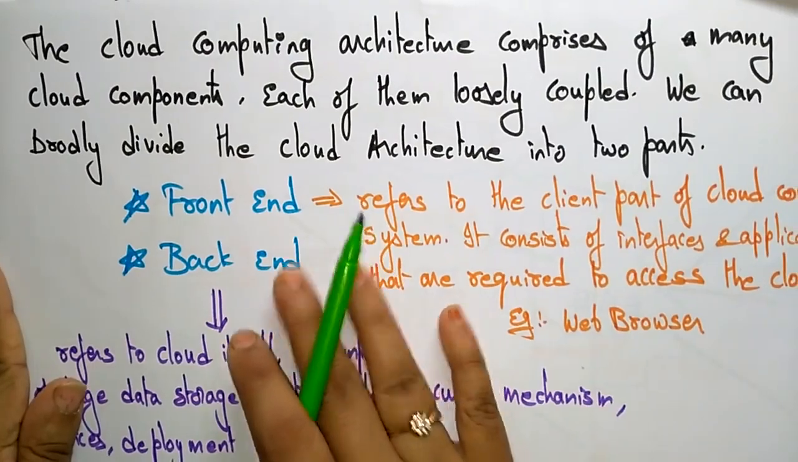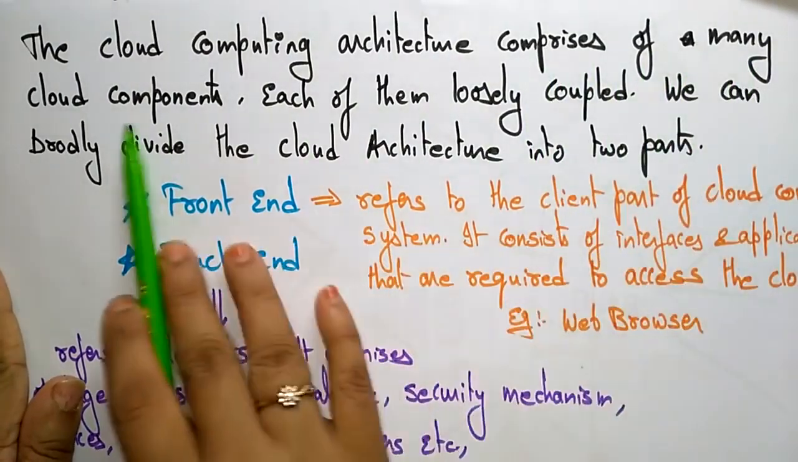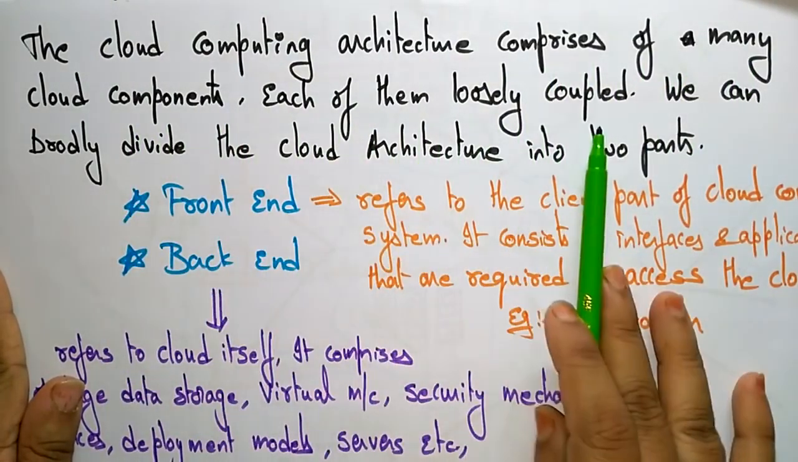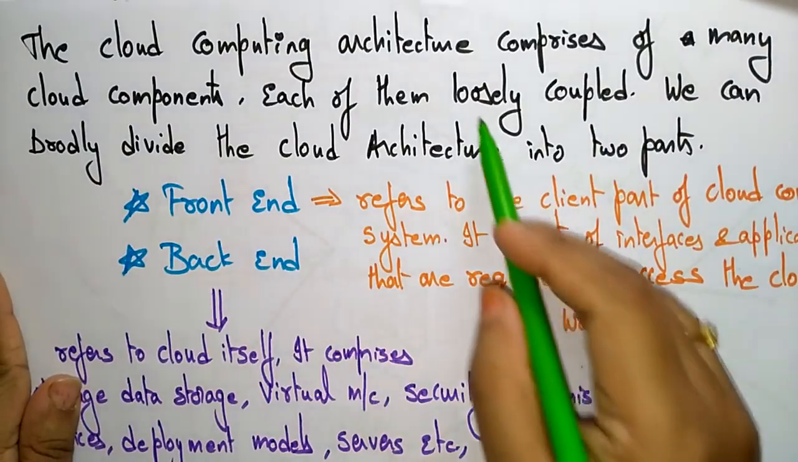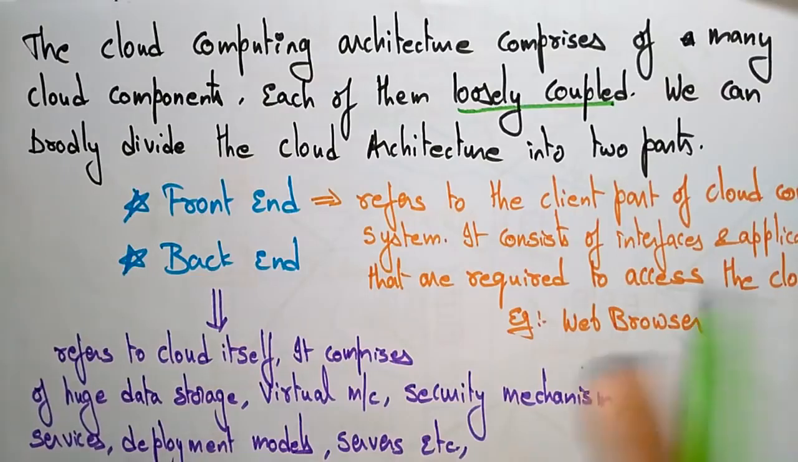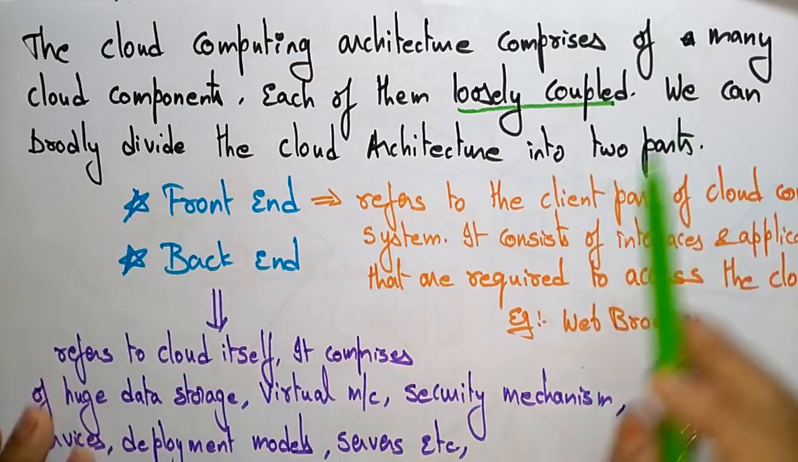Actually, the cloud computing architecture comprises many cloud components, each of them loosely coupled. Whatever cloud components are present in this architecture are loosely coupled, meaning they are not dependent on one another. One server is not dependent on another server. So these are all loosely coupled. Whoever wants to access can access. There is no interaction between those systems, those components.